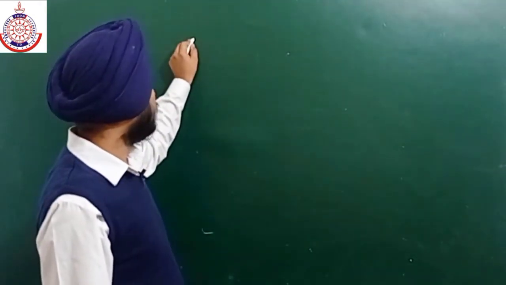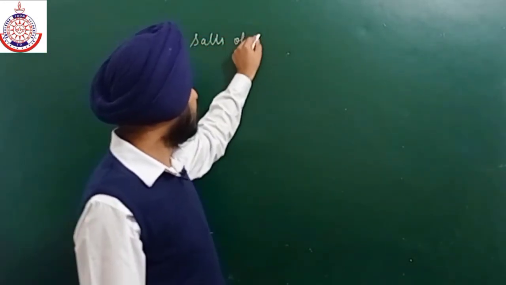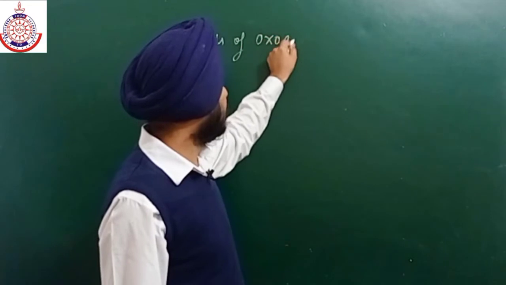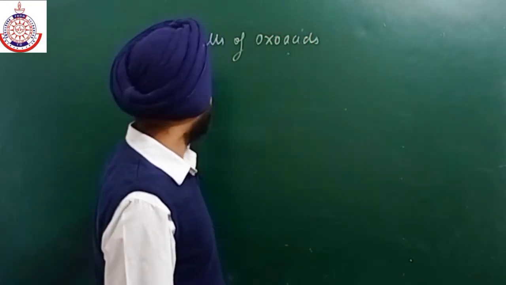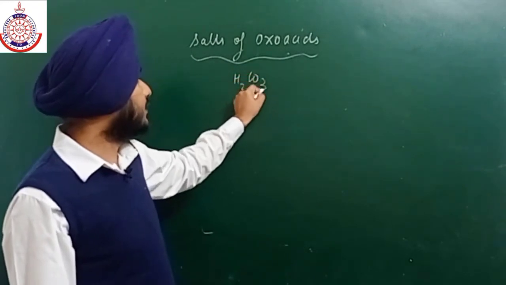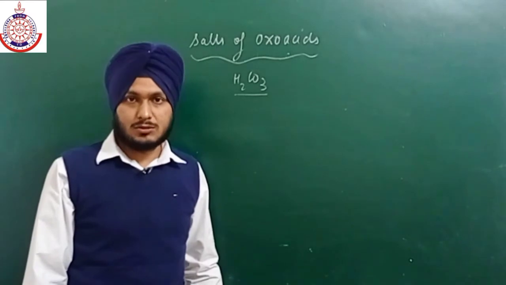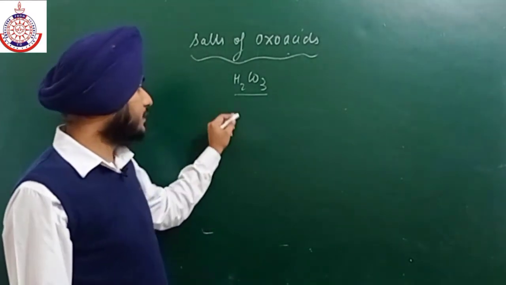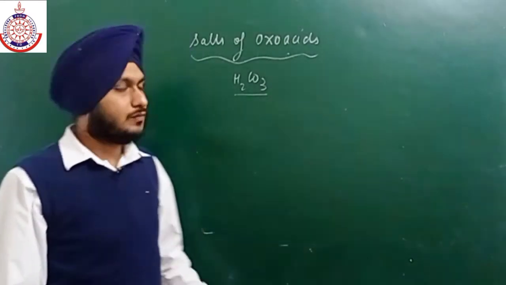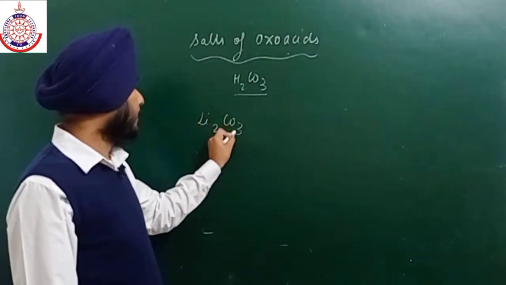So they will form salts of oxo acids. For example, we have H2CO3. In case of H2CO3, the acidic hydrogen is in the form of OH. It is attached to oxygen. So they can easily form salts of oxo acids, like we have Li2CO3.